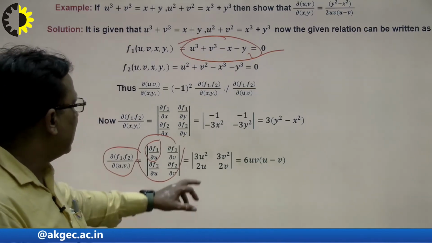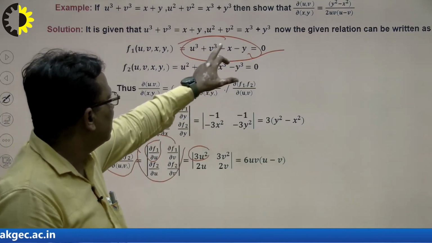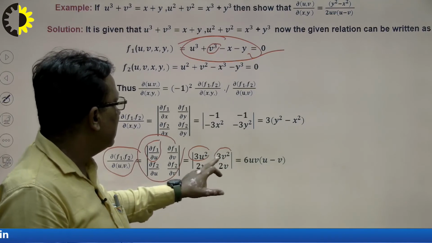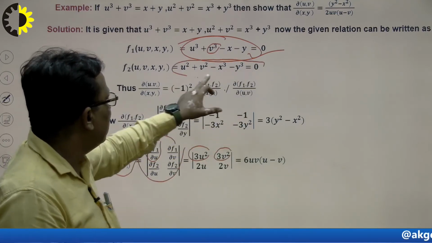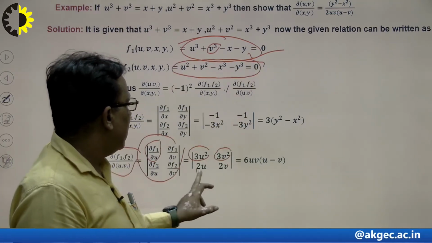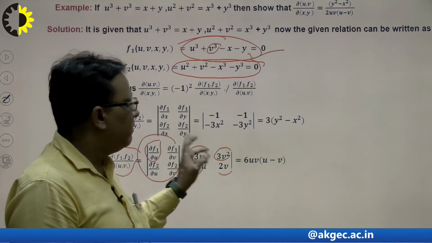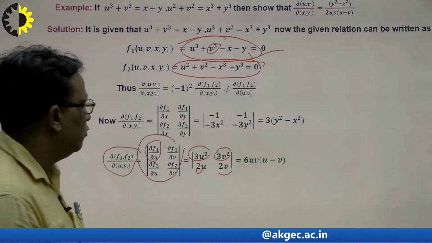So I write 3u square here, right? With respect to v, I write 3v square here. In the same way, differentiate this part with respect to u, so 2u, and with respect to v, so 2v, and multiply by this 6uv and u minus v.